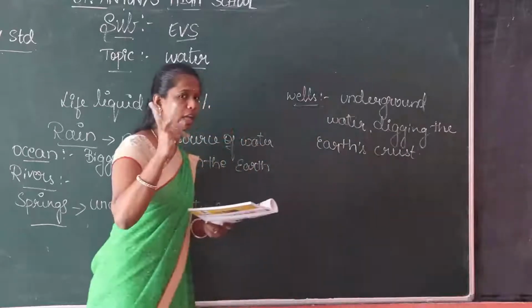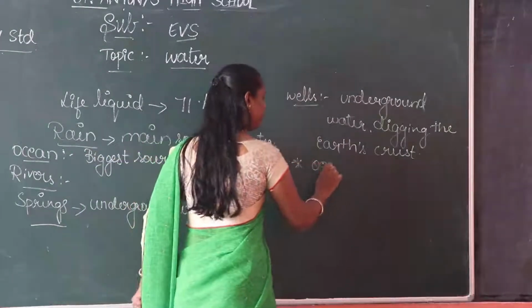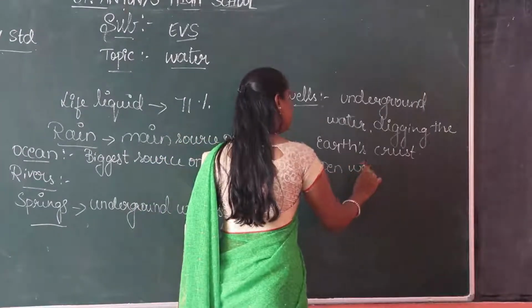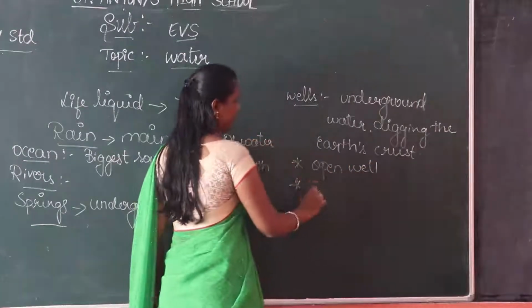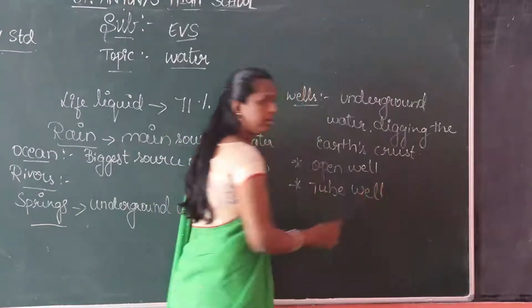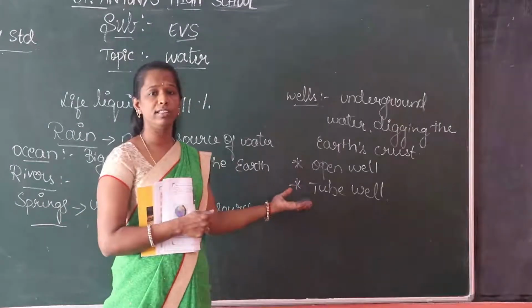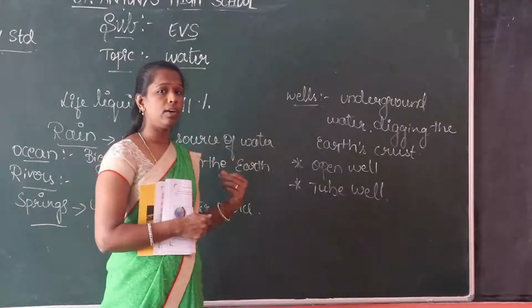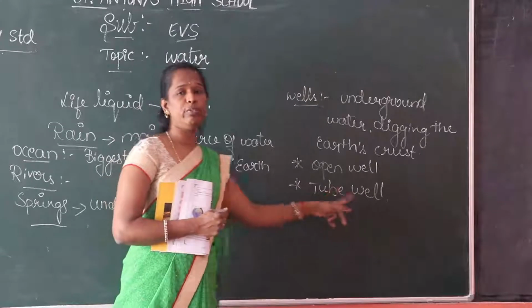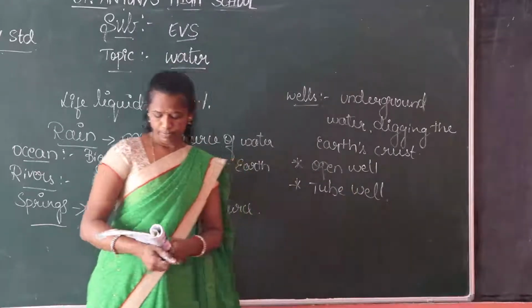So you know two types of wells are there. The first one is open well and the second type of well is tube well. Open well ಅಂದ್ರೆ ಬಾವಿ ಅಂತ ಹೇಳ್ತೀರಲ್ಲ, ಓಪನ್ ಆಗಿ ಕಾಣಿಸುವಂಥದ್ದು. ಟ್ಯೂಬ್ ವೆಲ್ ಅಂದ್ರೆ ಈಗ ಮನೆಗಳಲ್ಲಿ ಬೋರ್ವೆಲ್ ಕೊಡಿಸ್ತಾರಲ್ಲ, ಸೊ ಅದನ್ನ ಹೇಳ್ತಾರೆ ಟ್ಯೂಬ್ ವೆಲ್. There are two types of wells, open well and tube well.